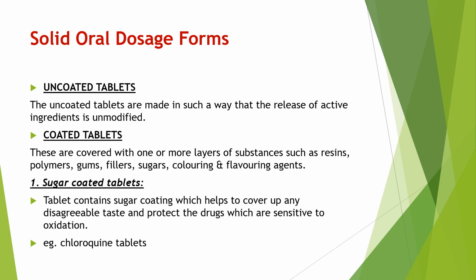That is coated tablet. There are different types of coated tablets: sugar coated tablet, enteric coated tablet, sustained release tablet. These are the examples of coated tablet. First we will see what is sugar coated tablet.